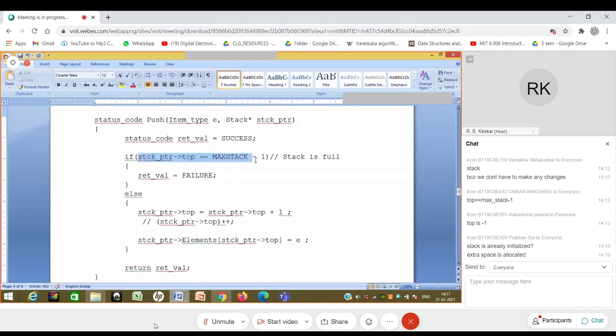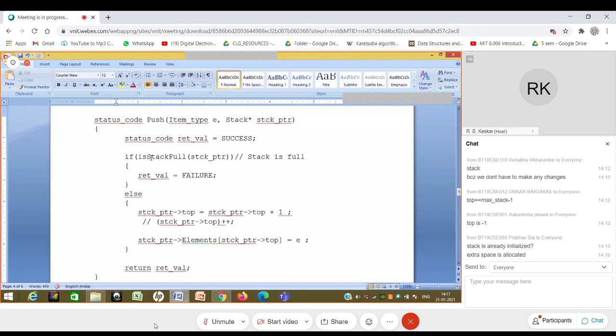So rather than this condition check, I can use a call to the is stack full function, and I can immediately pass stckptr. This is another reason why passing the pointer helps me out: I can just pass that pointer to the stack full function, and it returns true or false.